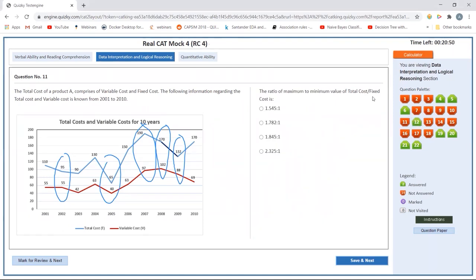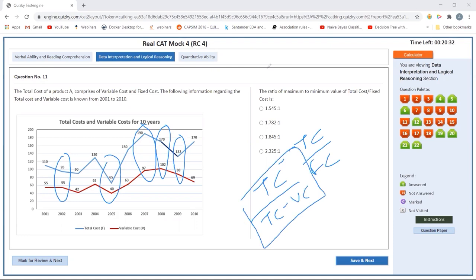The ratio of the maximum to minimum value of total cost by fixed cost is, okay, total cost by fixed cost. I don't have the fixed cost here, but the fixed cost will be total cost minus variable cost. If you write it like this, then for this to be maximum, total cost has to be high and variable cost has to be very low, right? When variable cost is low, then it would be maximum. So the difference between the variable cost and the total cost should be very high for this to be maximum.